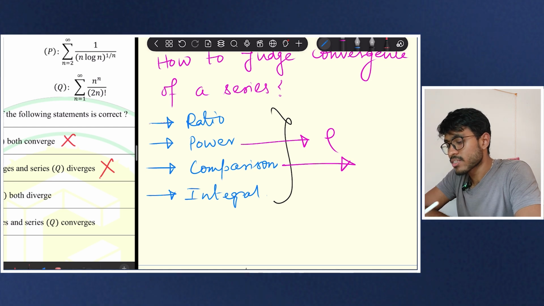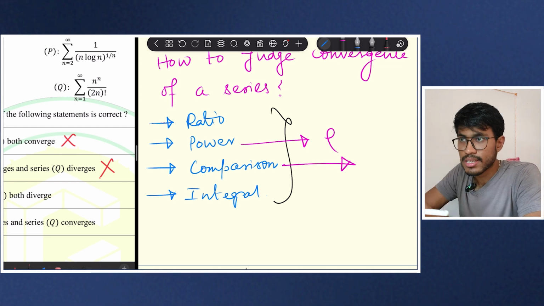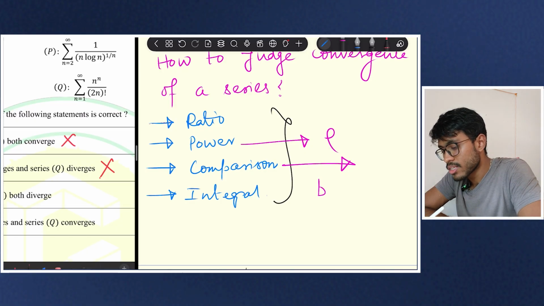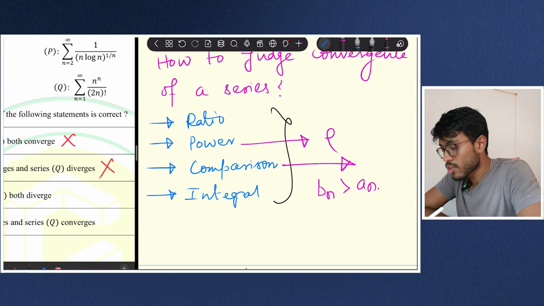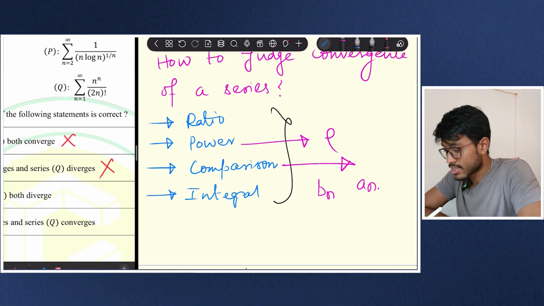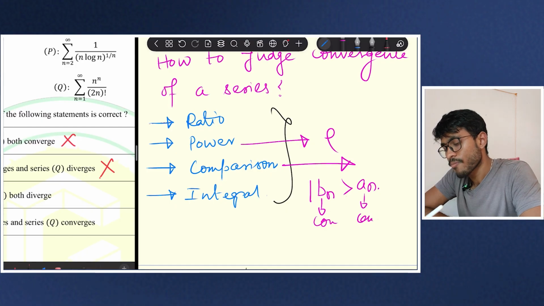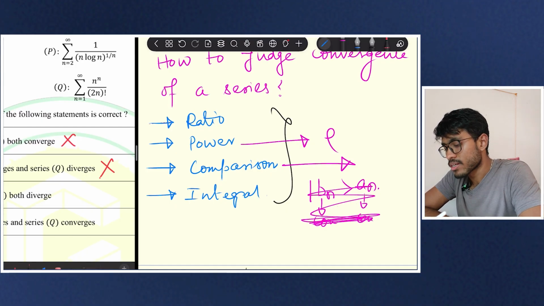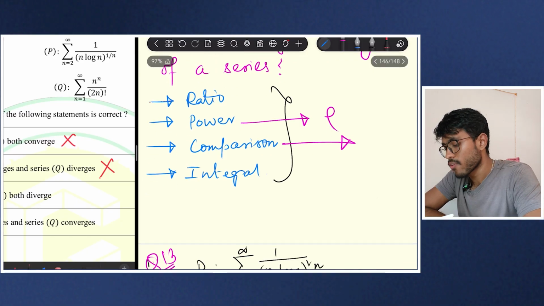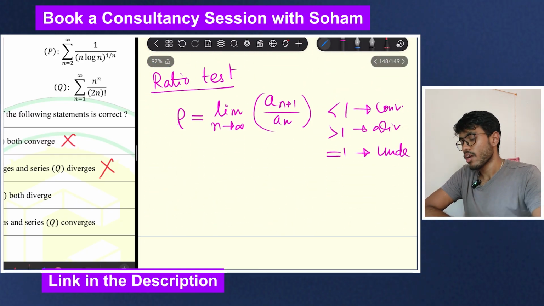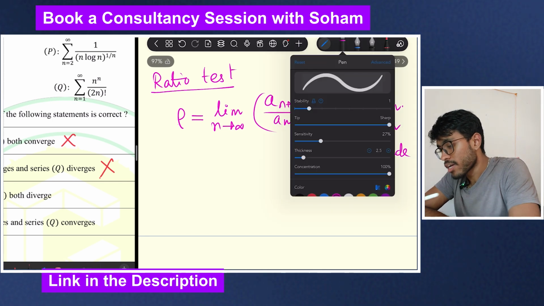For the comparison test, we compare it with another series. If that series, say another series B_n, is larger than A_n, and if B_n actually converges, then I can say that A_n actually converges. So this is the comparison test, and the most powerful and easy is the integral test, which you can see by yourself. Okay, so here, let me find out this.